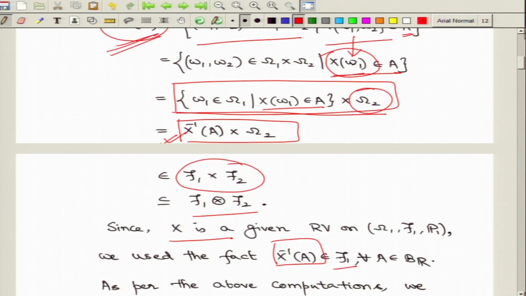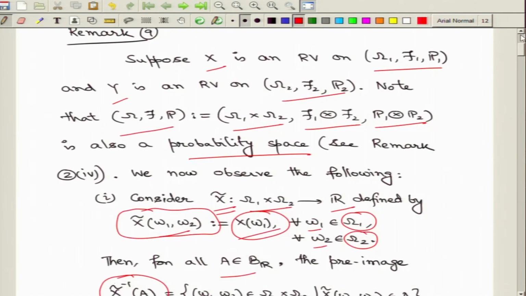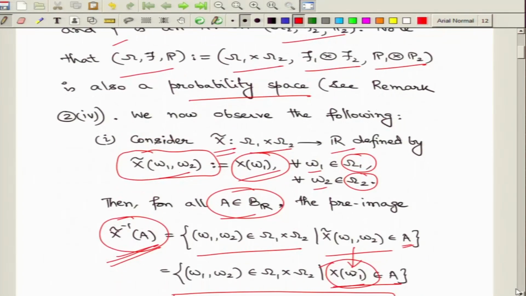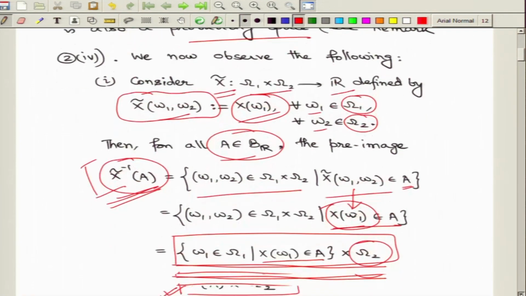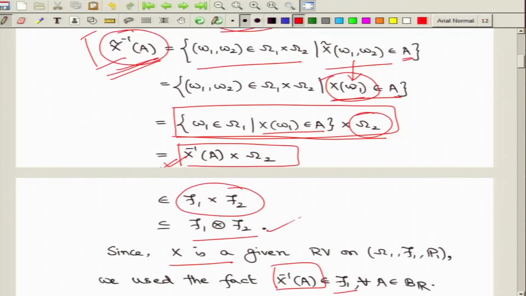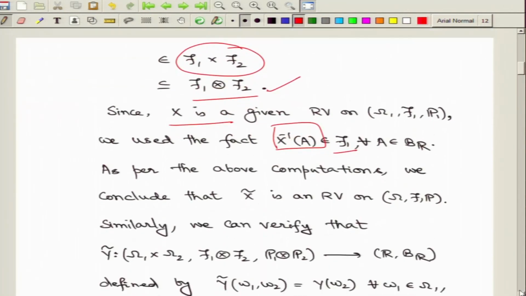Therefore, what we have obtained is that given any Borel subset capital A, if you look at the pre-image of that set under the mapping X tilde, that is in the product sigma field, and hence as a consequence we claim that X tilde must be a random variable on the product probability space, which we denote by omega, F, P.